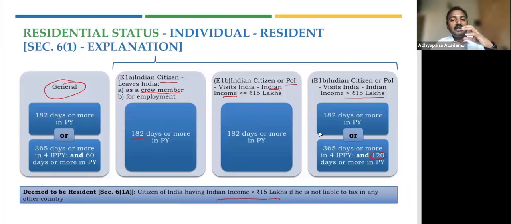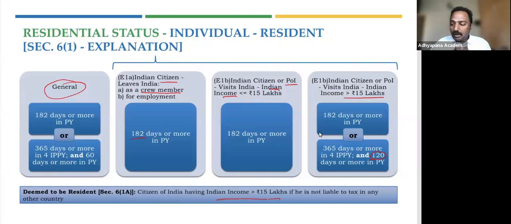So this Indian income, if it's earned outside India, may not be taxed here in India. So there is a possibility that it's completely escaping tax. So what they said is, if you are deemed to be resident and if your Indian income is more than 15 lakhs, you will be treated as a not ordinary resident here in India for that particular year. So that is why we call it deemed to be resident. So who will be called a deemed to be resident? Only an Indian citizen who is having an Indian income more than 15 lakhs and such income is not taxed in any other country. Only then he'll be called a deemed to be resident. So that's about the exceptions.